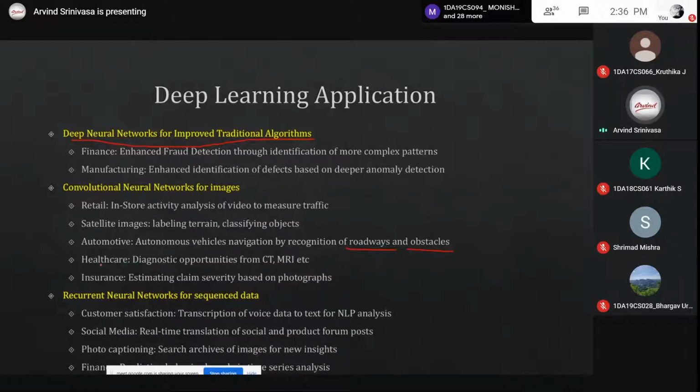In insurance, if you are interested, you can do photographic claims. Nowadays tele-insurancing has come, where you click a photo of a damaged car or any vehicle and upload it, and you can design software to identify which are the damaged parts of the car, and then tell, okay, these are the different places where the damage has happened, and insurance can be given for this.